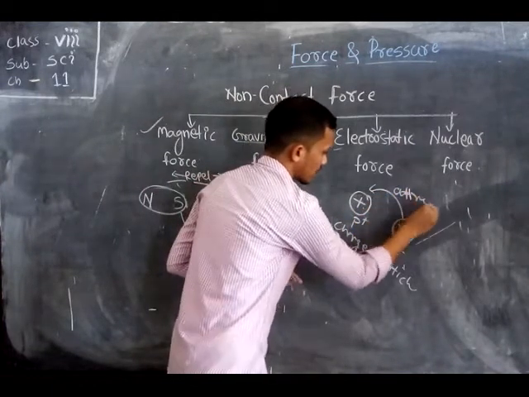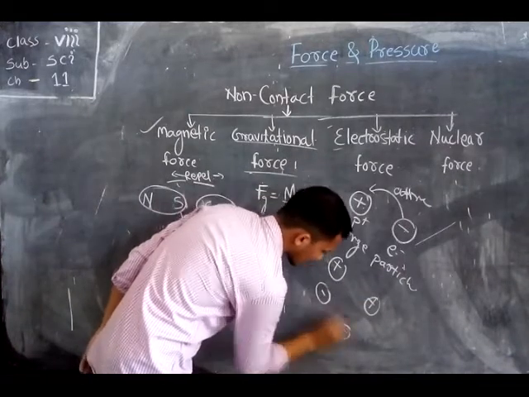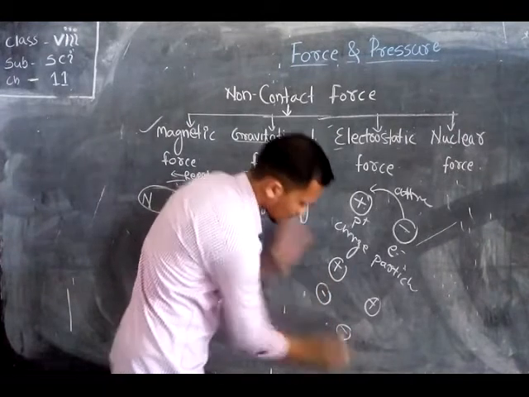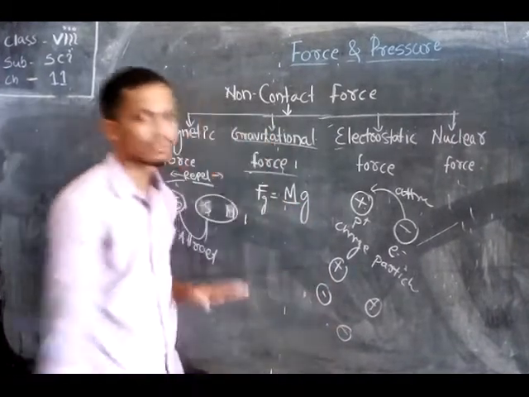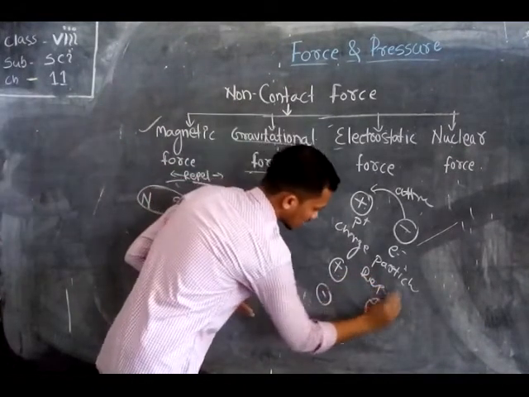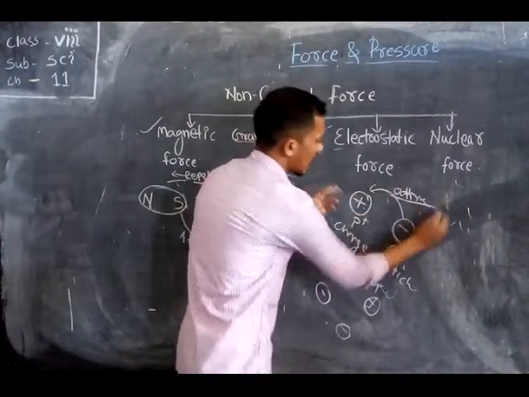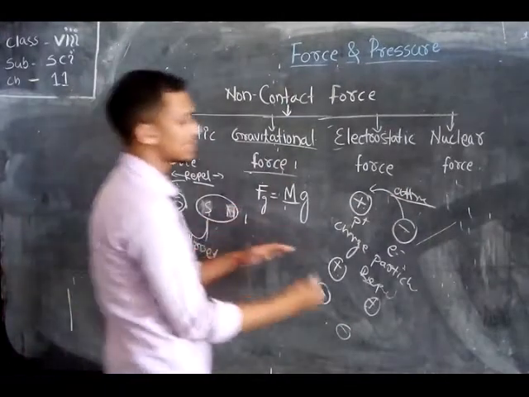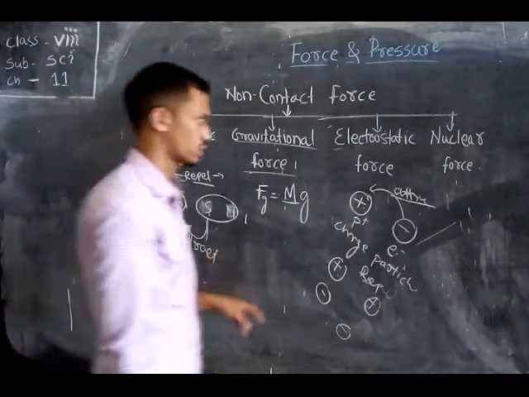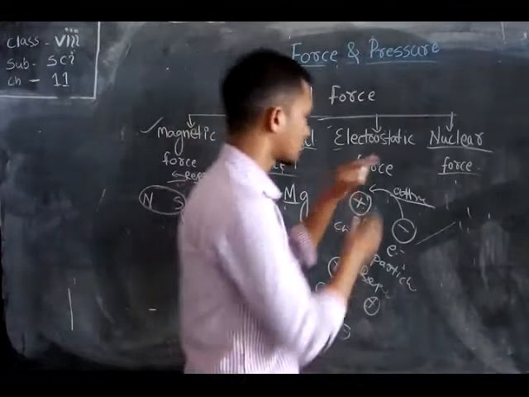And when we take two positive charges or two negative charges and try to bring them in contact with each other, they tend to repel and want to move away from each other. So same charges repel each other, and opposite charges want to contact and attract each other. As a result they exert a force, and such a force is called the electrostatic force. And the next one is the nuclear force. Suppose here the chalk is there.